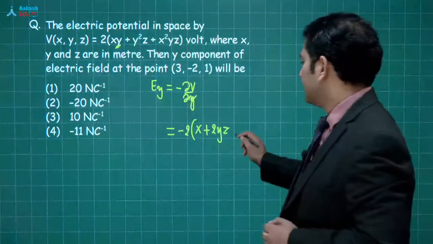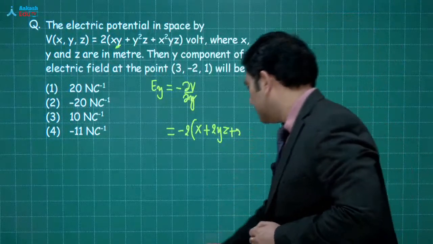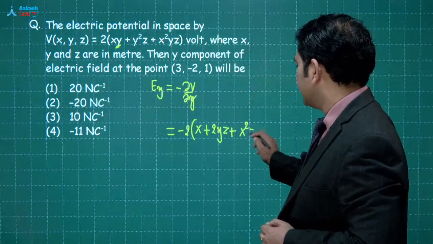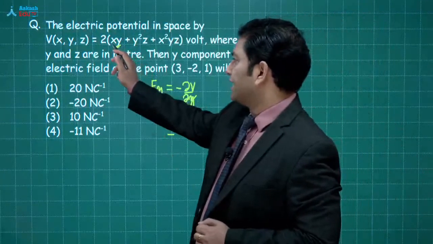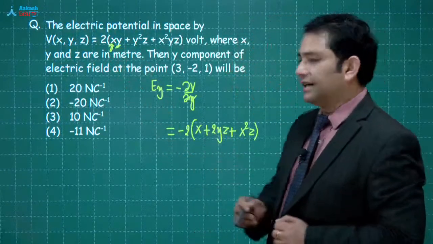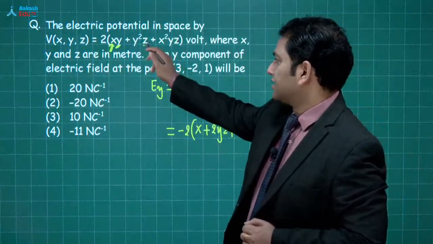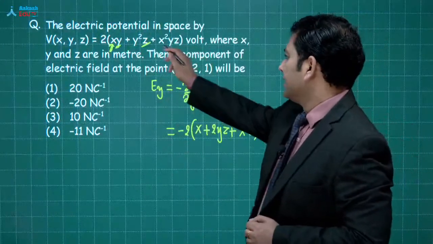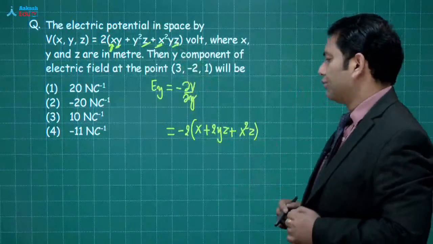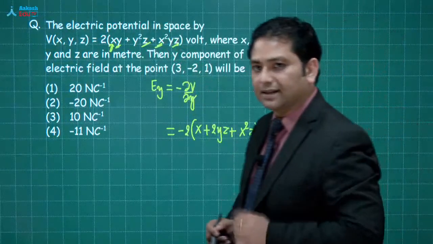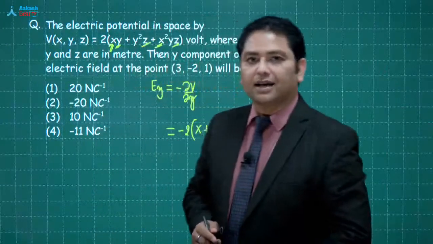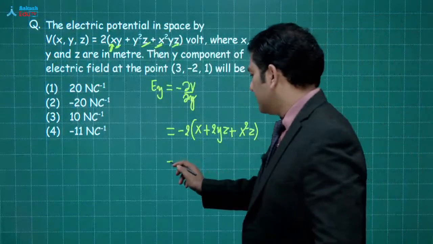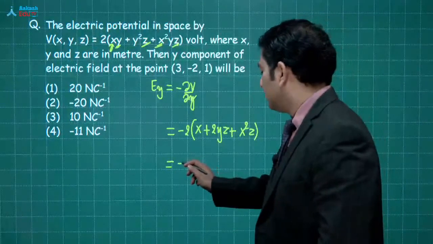2YZ plus of X square Z. क्यों? Because आप देखिए Y variable, X is constant. So that becomes X. यहाँ आप देखेंगे Z is constant, derivative of Y square is 2Y. और यहाँ देखेंगे X square Z is constant, derivative of Y is Y. तो ऐसा करने से we have calculated the Y component of the electric field. You get that? Now after this, this comes out to be equals to minus 2.